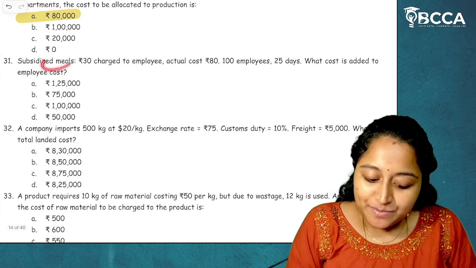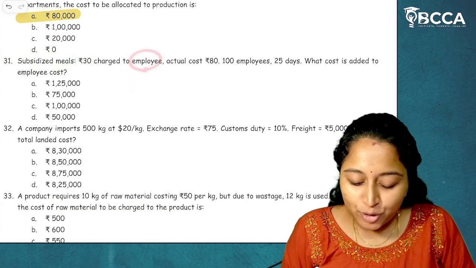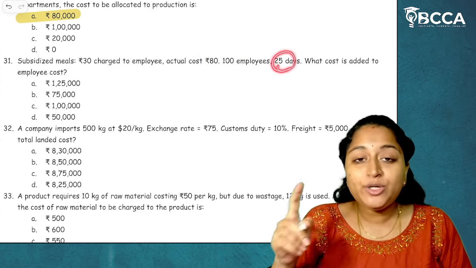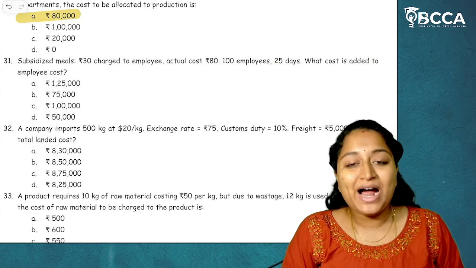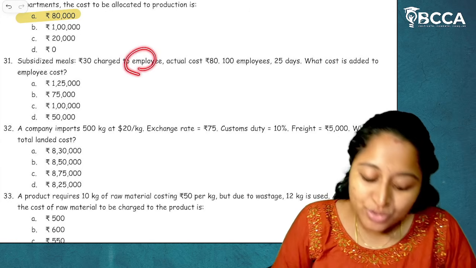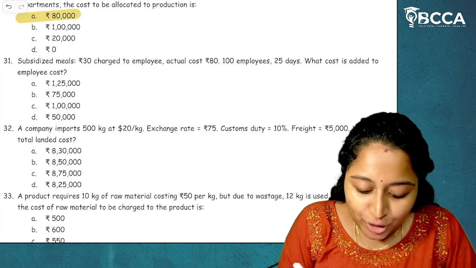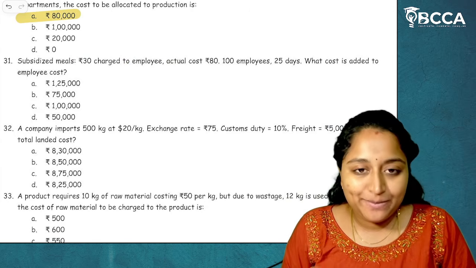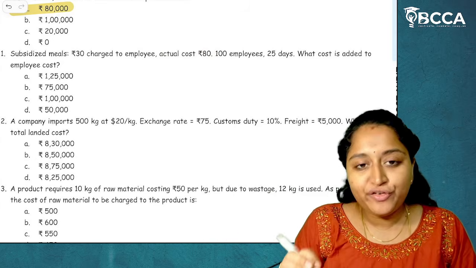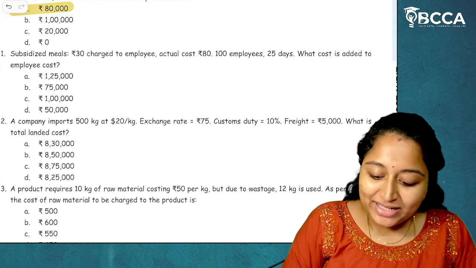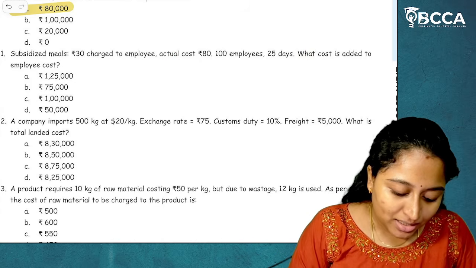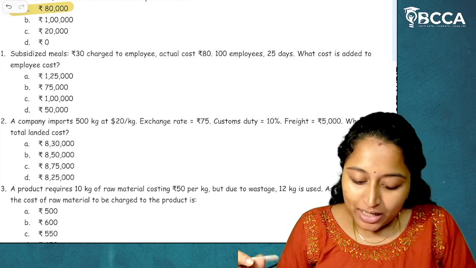Then 31. Subsidized meals is 30 charged to employee. Actual cost is 80. There are 100 employees and it is for 25 days. What is the cost to be added to the employee cost? Now, see clearly how much has been already charged to the employees. 30 rupees has been already charged to the employees. And how much is the actual cost? 80. How much hasn't been charged? 50. So either you can directly calculate the entire cost, 80 into 100 into 25. You will get 2 lakhs. I hope it is clear.